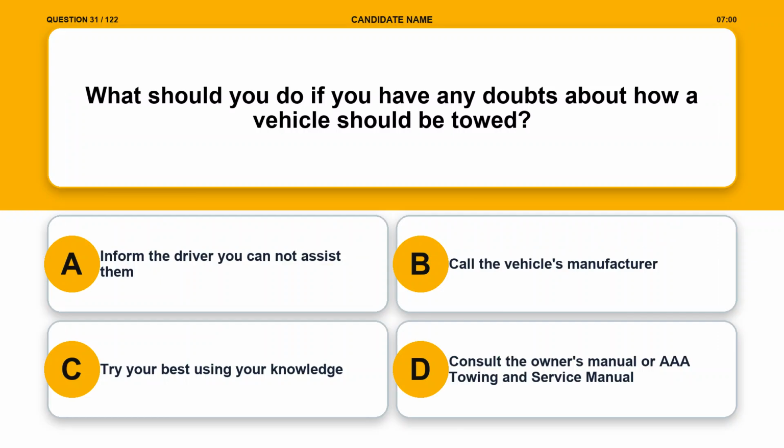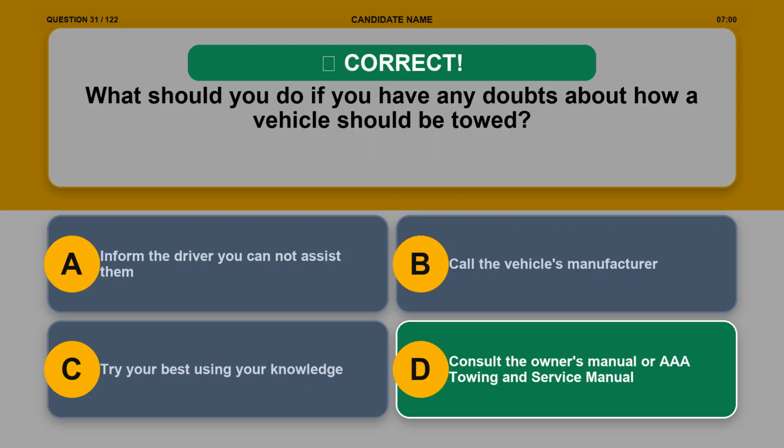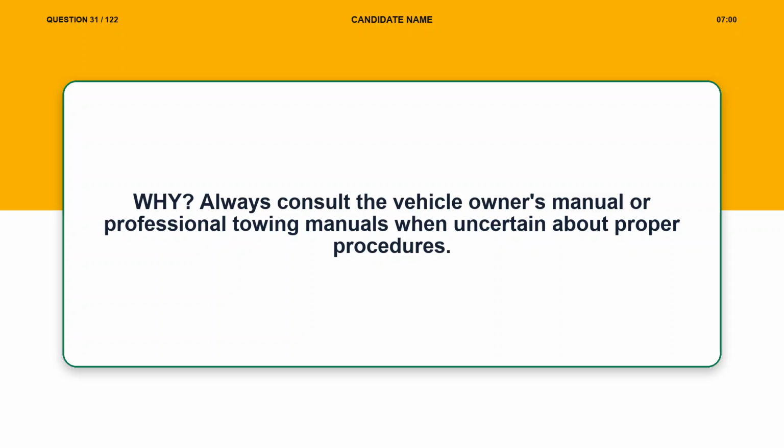Question 31. What should you do if you have any doubts about how a vehicle should be towed? Option A, inform the driver you cannot assist them. Option B, call the vehicle's manufacturer. Option C, try your best using your knowledge. Option D, consult the owner's manual or AAA towing and service manual. The correct answer is option D, consult the owner's manual or AAA towing and service manual. Explanation. Always consult the vehicle owner's manual or professional towing manuals when uncertain about proper procedures.